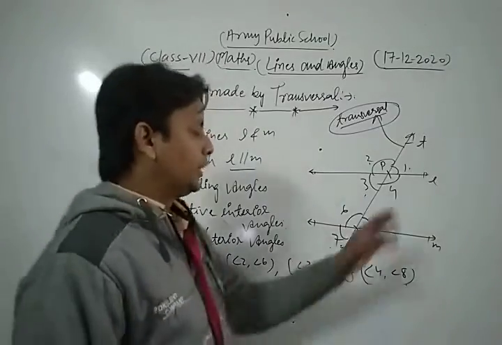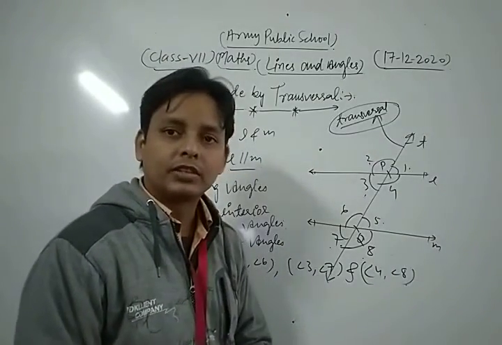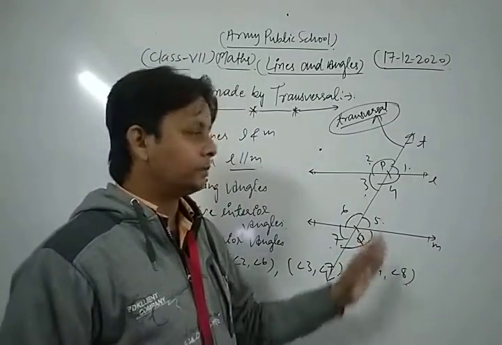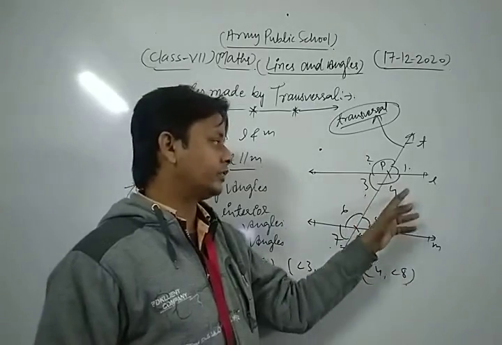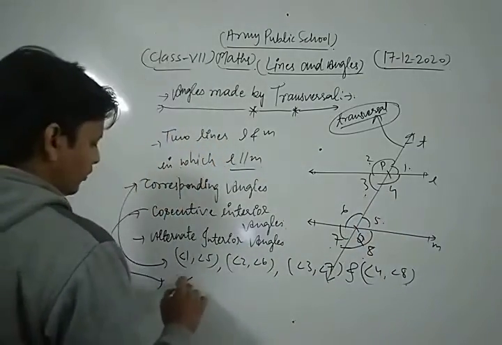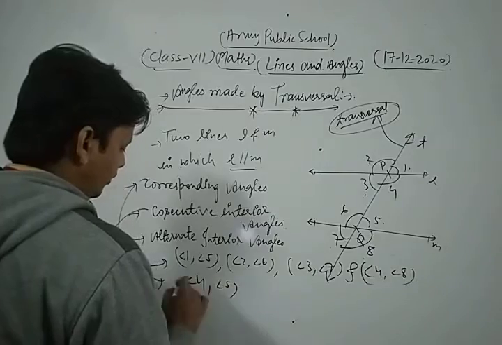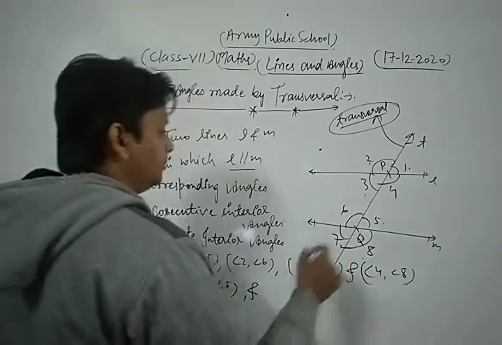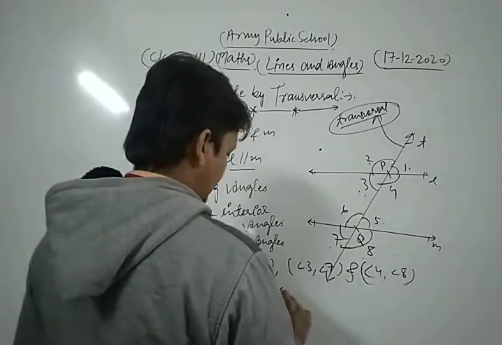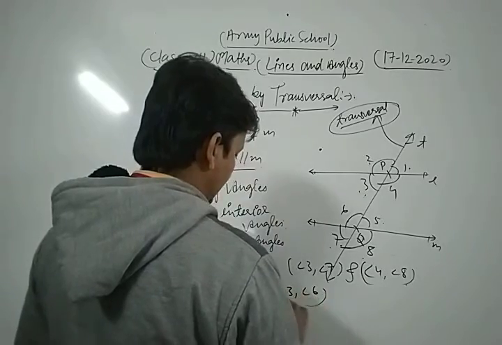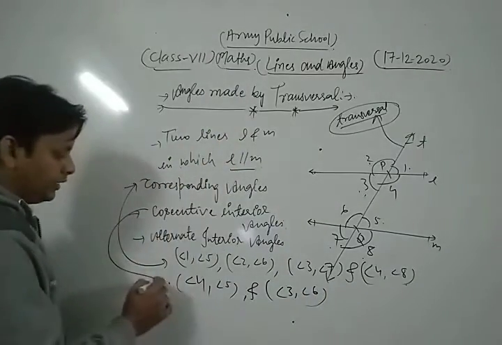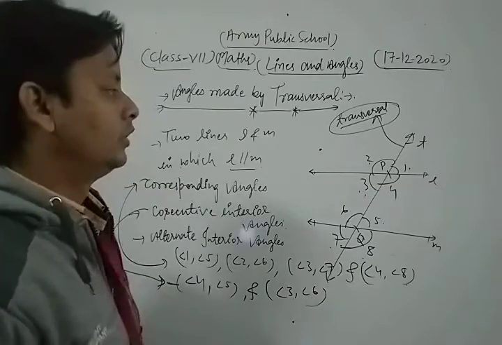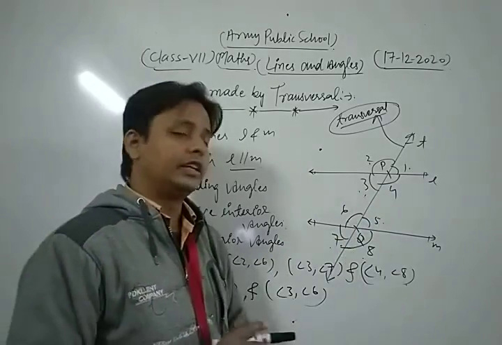Now dear friends, if two parallel lines are cut by the transversal T, then in that condition the pairs of angles 4, 5 and 3, 6 are known as the consecutive interior angles. These are the pairs of consecutive interior angles.